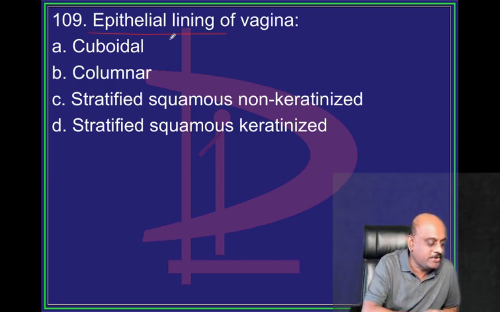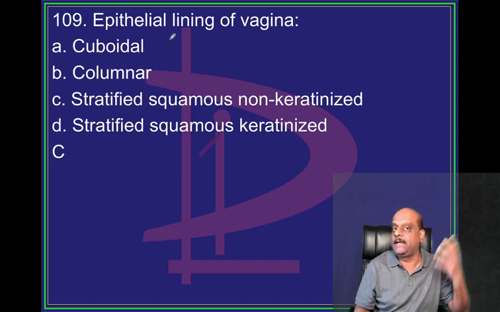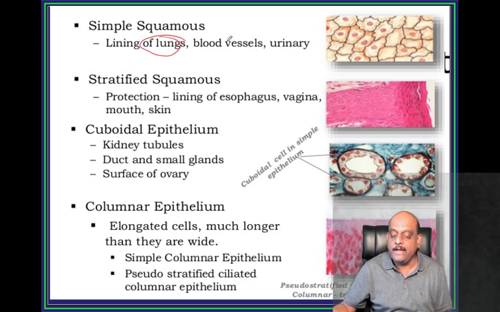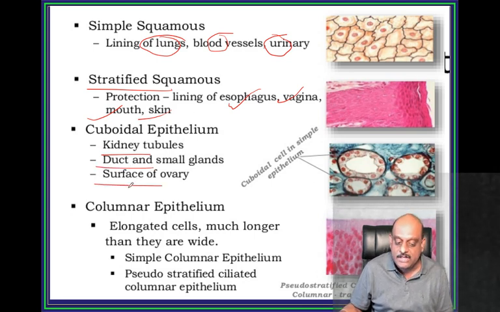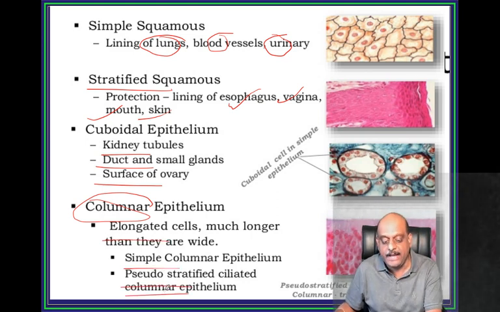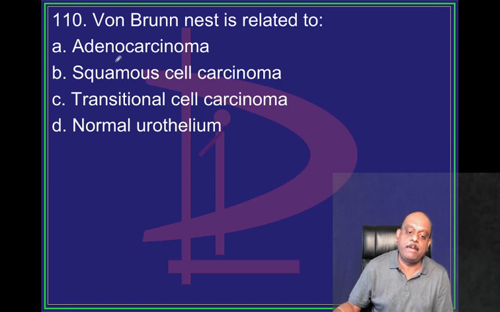Then you are the students of Dr. Murali Bharadwaj. Sushmita Green is proposing C. Very good. Most of you, absolutely. Simple squamous once more. The lining of the lungs, blood vessels, urinary. Stratified squamous, lining of the esophagus, vagina, mouth and skin. Cuboidal, kidney tubules, duct of small glands and surface of ovary. Columnar epithelium, typically you have simple columnar and pseudo stratified ciliated columnar, which is seen in the case of trachea. That's what you need to remember.